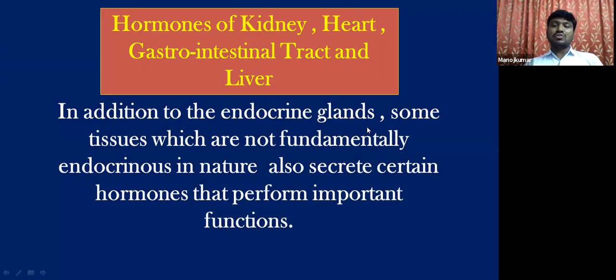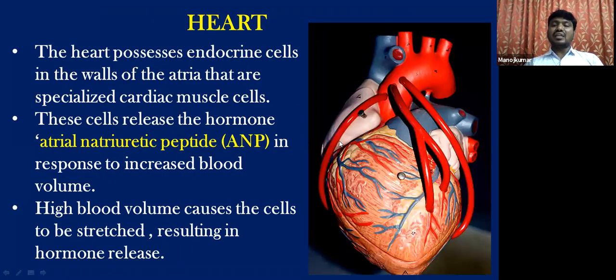So in addition to these endocrine glands, some tissues which are not fundamentally endocrine in nature also secrete certain hormones that perform very important functions in our body. Let us see the heart. Whenever there is an increased blood flow to the right atrium, the walls of the atrium are stretched. When the walls of the right atrium are stretched due to increased blood flow, that is nothing but an increase in blood pressure.